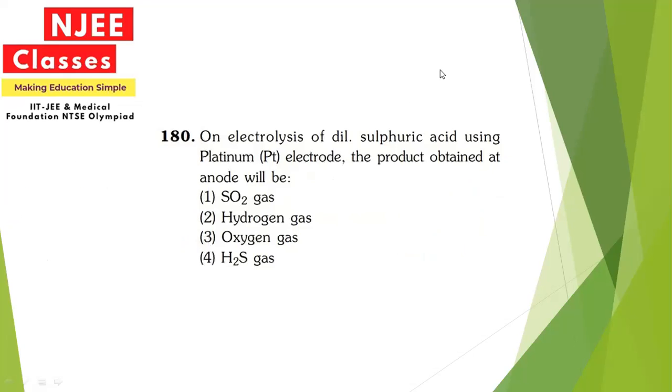Now let's move to the last question. On electrolysis of dilute sulfuric acid using platinum electrode, the product obtained at the anode will be sulfur dioxide, hydrogen, oxygen, or hydrogen sulfide. So the answer for this question will be oxygen.